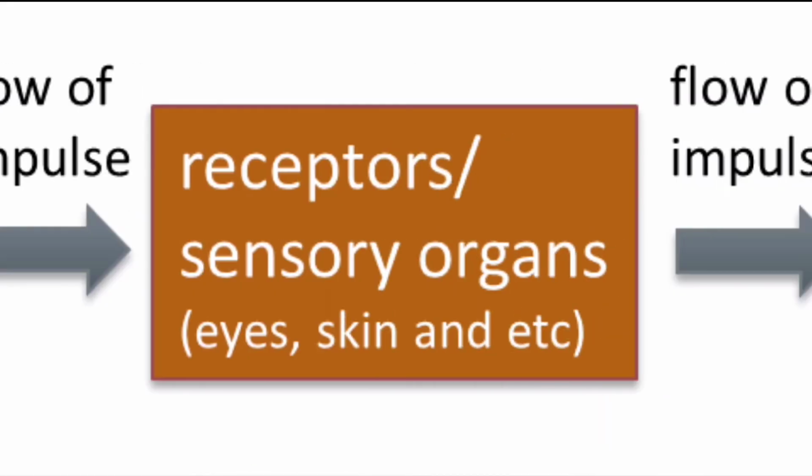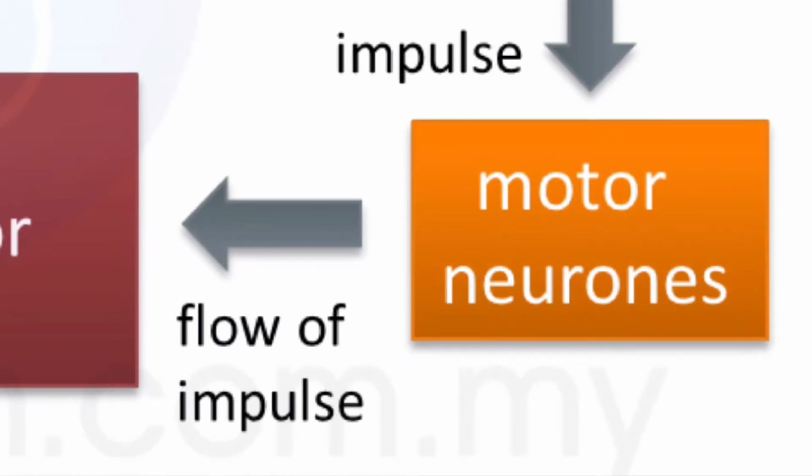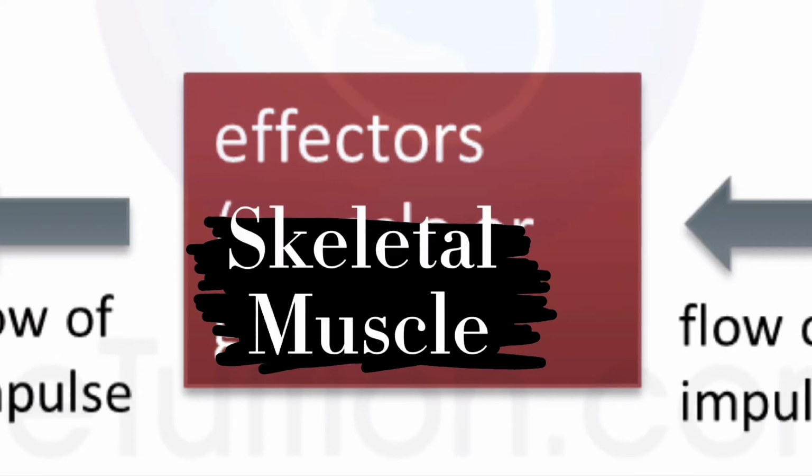Stimulus is detected by the receptor, then sent to the brain and then to the effector as nerve impulses to produce a response. This pathway involves 3 neurons and the reaction involves skeletal muscles.